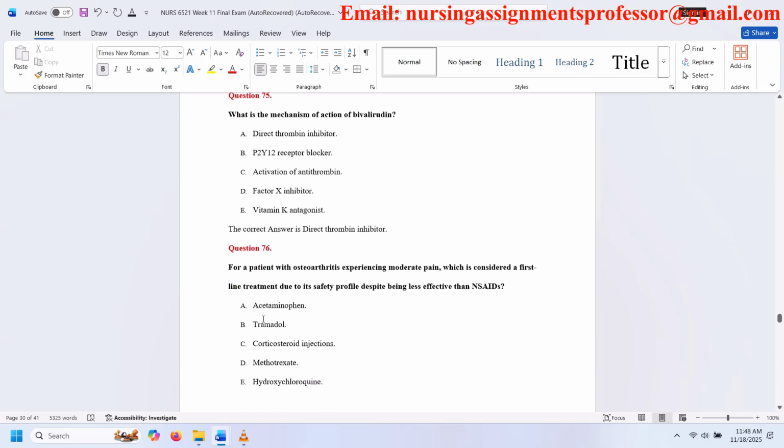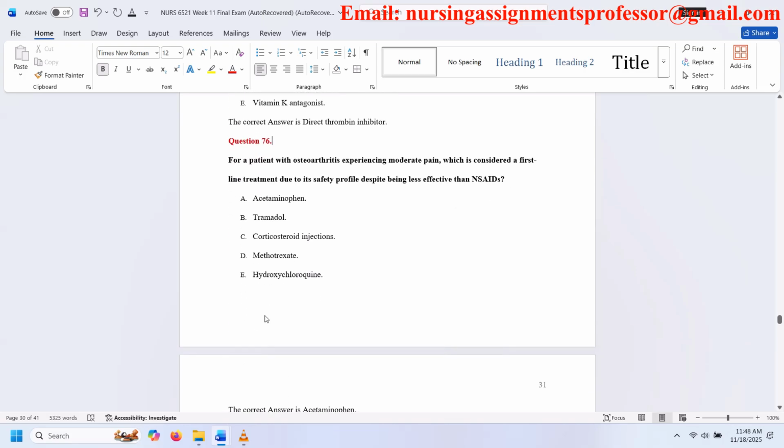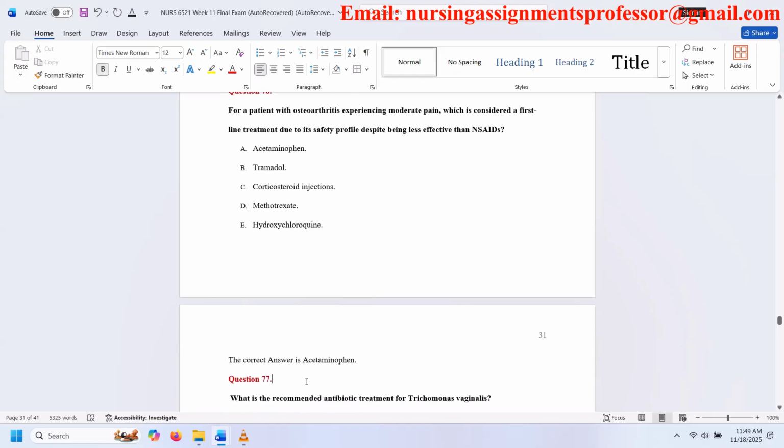Question 76. For a patient with osteoarthritis experiencing moderate pain, which is considered a first-line treatment due to its safety profile despite being less effective than NSAIDs? A. Acetaminophen. B. Tramadol. C. Corticosteroid injections. D. Methotrexate. E. Hydroxychloroquine. The correct answer is acetaminophen.